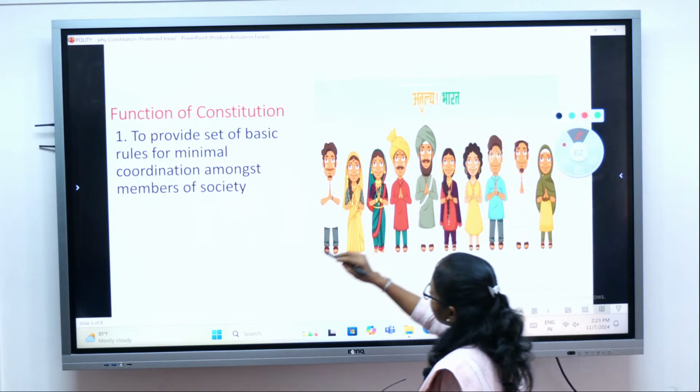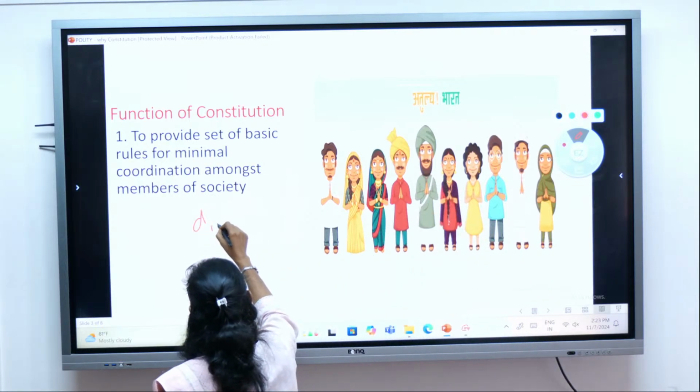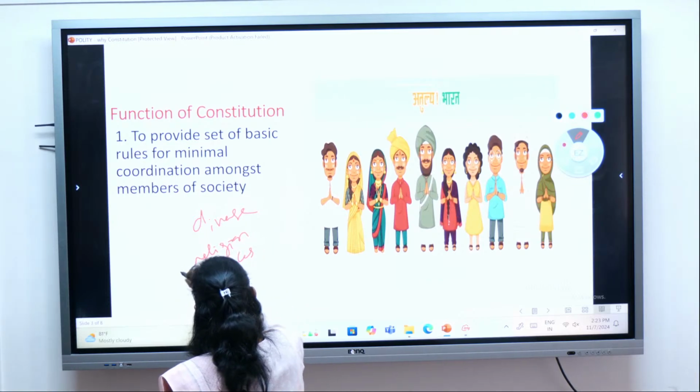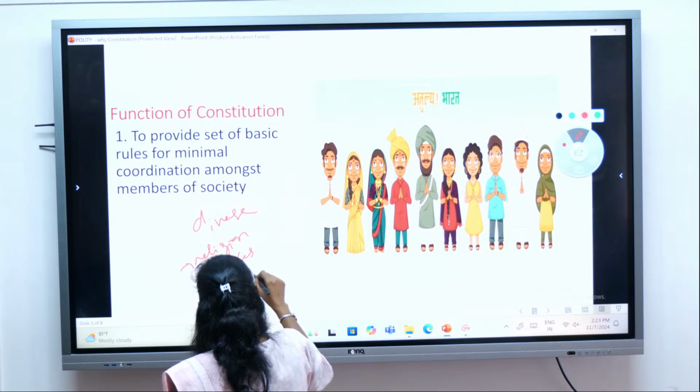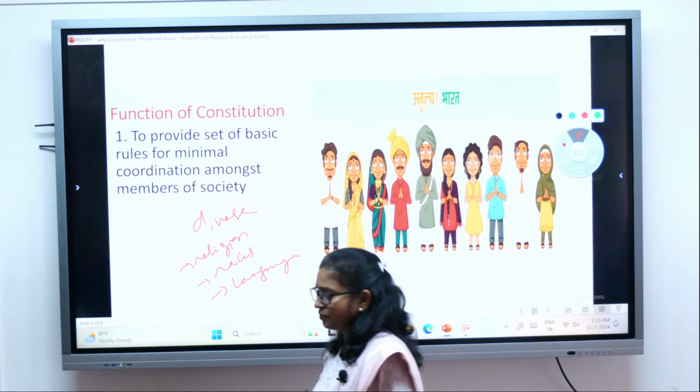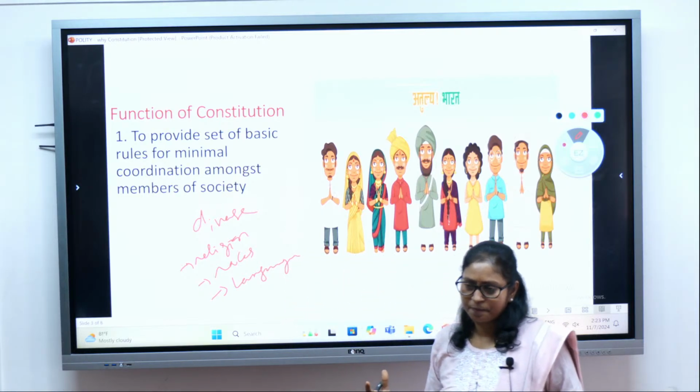Right. So India is very, very diverse in terms of religion, races, and language, right? So we are a multicultural society.